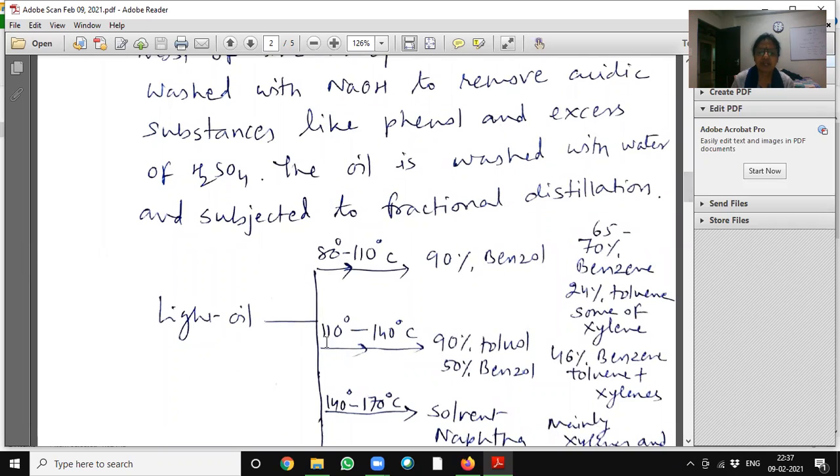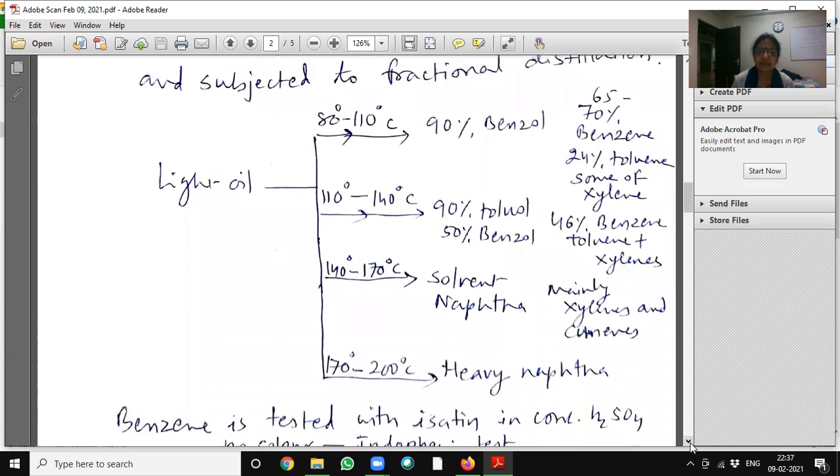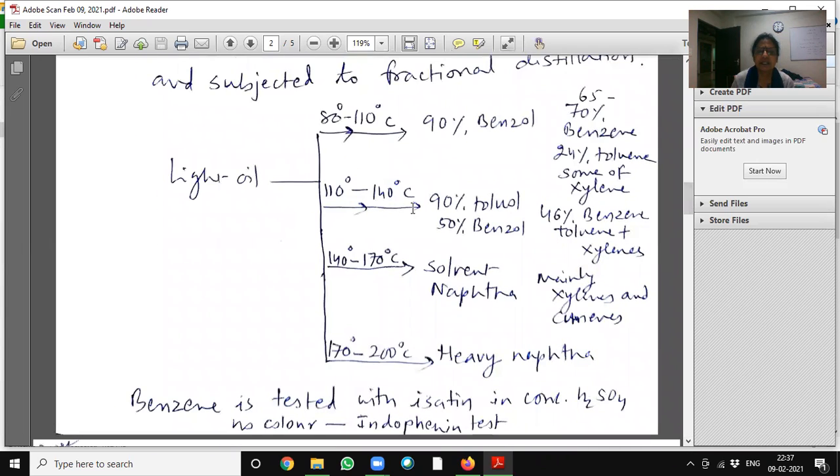The light oil fraction is the 82 to 110 fraction. It contains 90% benzol, and in that benzol 60 to 70% is benzene, 24% is toluene, and some xylene. Then the 110 to 140 degree fraction contains 90% toluene.